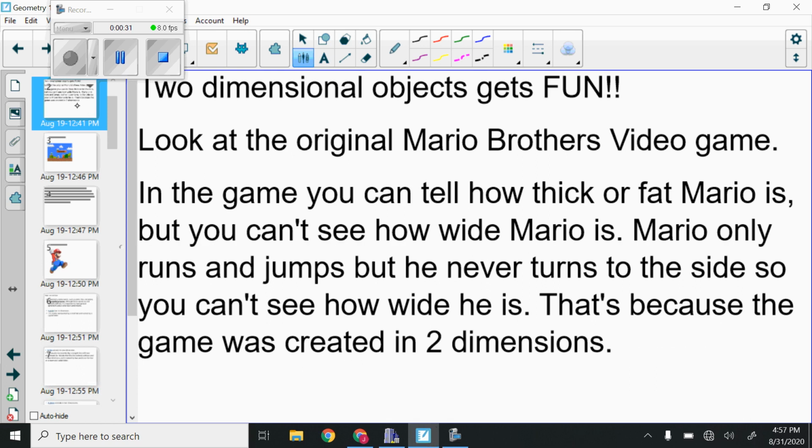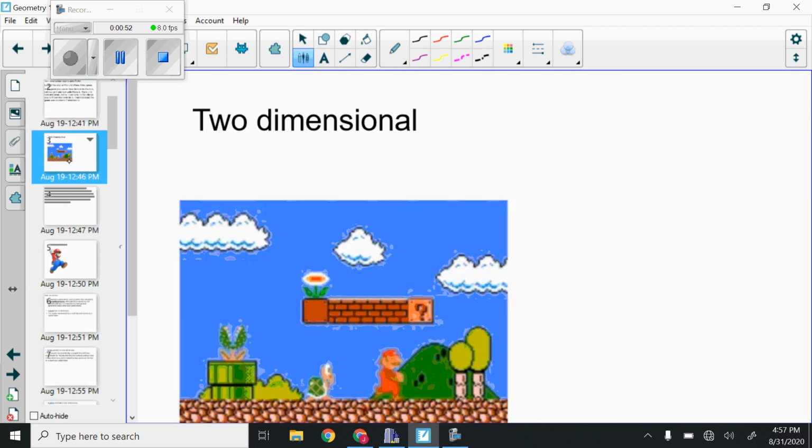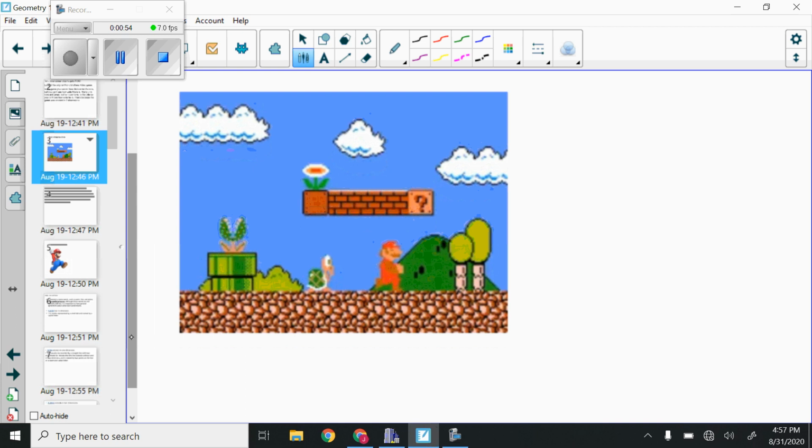So then if we look at two-dimensional objects, if you look at the original Mario Brothers video game, in this game you can tell how thick Mario is, but you can't see how wide he is. Mario only runs and jumps, but he never turns to the side, so you can't see how wide he is. That's because the game was created in 2 dimensions. So here is a picture of that. So you can just see the profile side of him. He won't ever turn and face you.